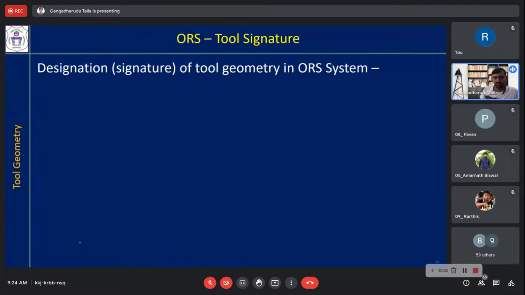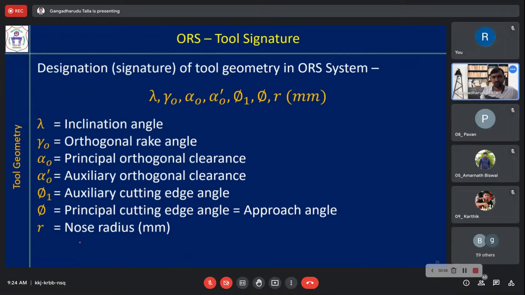Now, how do you designate the tool in ORS? This is the sequence: inclination angle lambda, gamma O is the orthogonal rake angle, alpha O is the orthogonal clearance angle, alpha O prime is the auxiliary orthogonal clearance angle, pi 1 is the end cutting edge angle, or auxiliary cutting edge angle, both are the same.